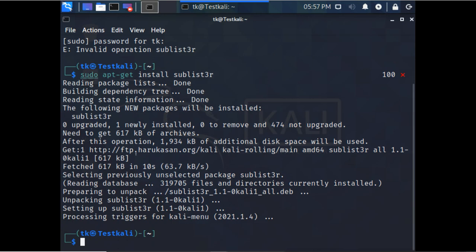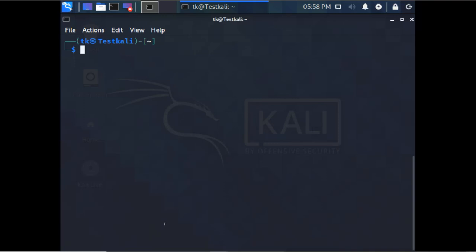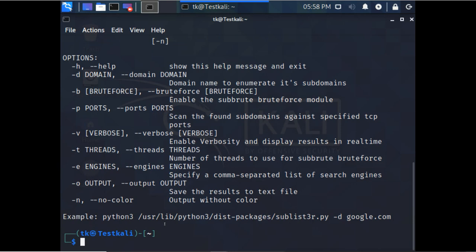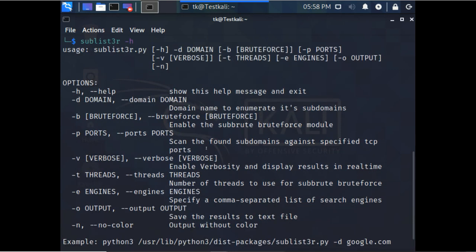So when you don't have a tool, you can use this command, and you have to use sudo with it because you are not logged in as administrator root. So apt-get install, and then whatever tool you want to install. If it is available on the internet, it will download and install it. Now I will check. I will give the command sublist3r -h for help. It is showing the help, which means the tool is installed. This h is for help.